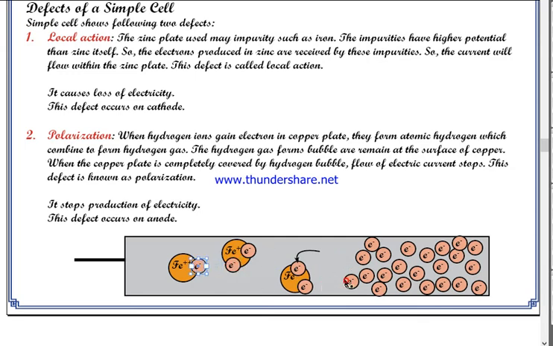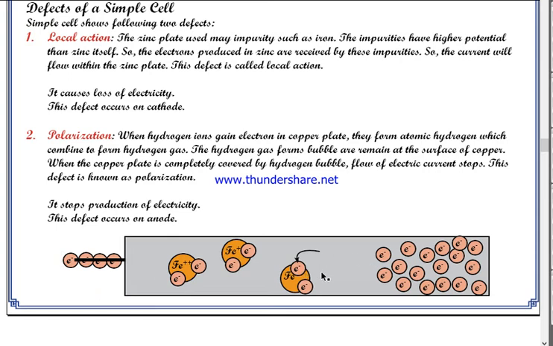If the electrons are taken up by the impurities of the zinc plate itself, then these electrons will not go to the circuit. Only once all these impurities are satisfied will the electrons be able to transmit through the conductor. Understood the problem?